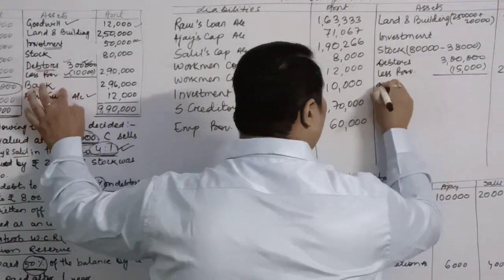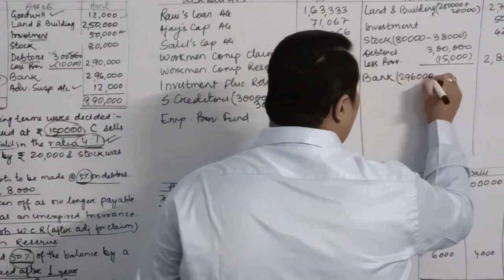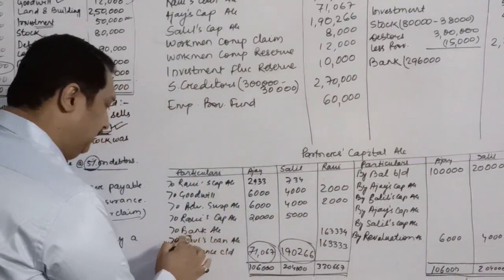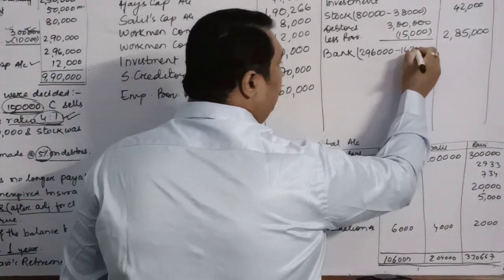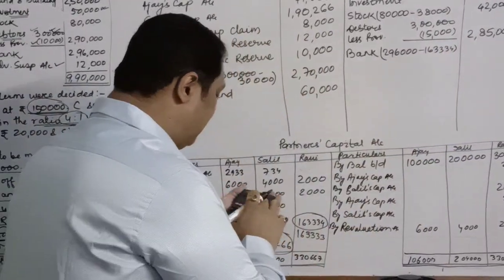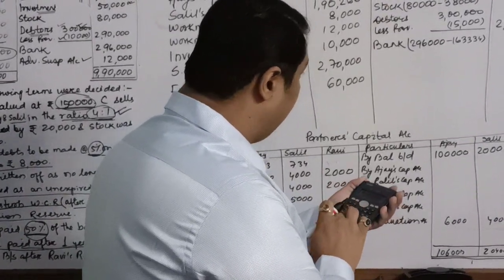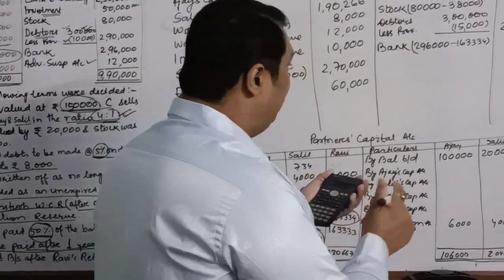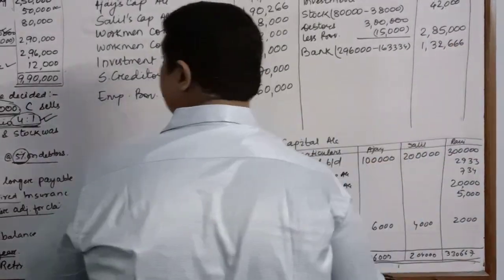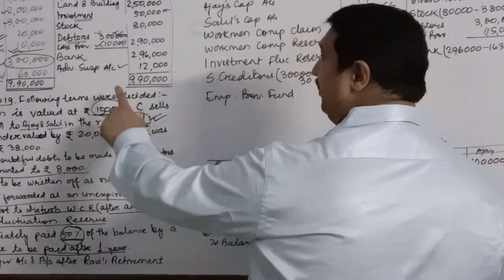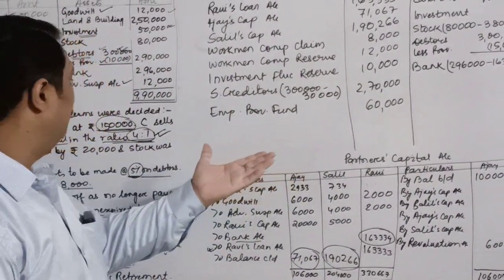Next is the bank. Children, out of bank, the balance was 2,96,000. But out of this, you have paid the retiring partner rupees 1,63,334. So the balance will be 2,96,000 minus 1,63,334. The balance is 1,32,666. After this, advertisement suspense account was there, which we have already written off amongst the partners. So it will not go in the new balance sheet.